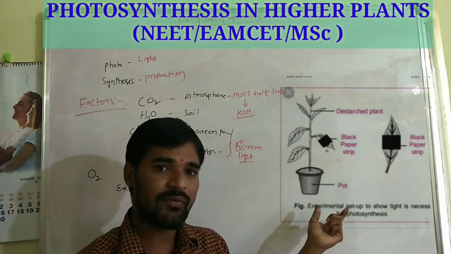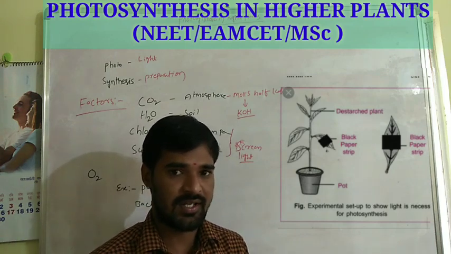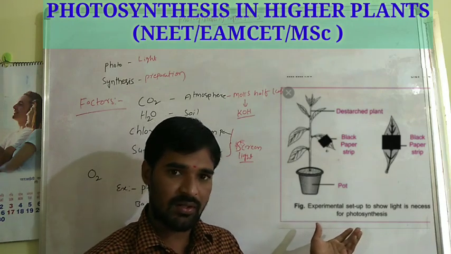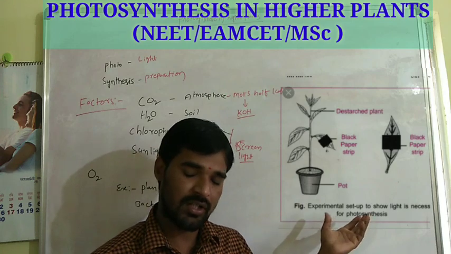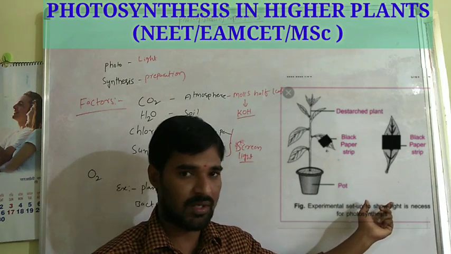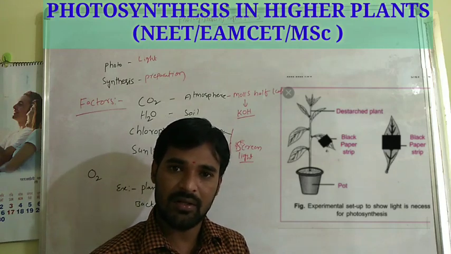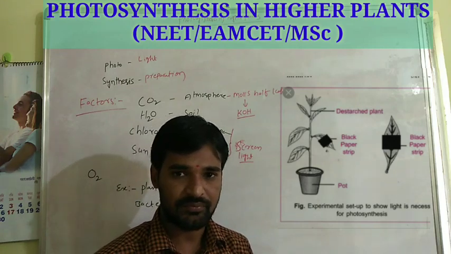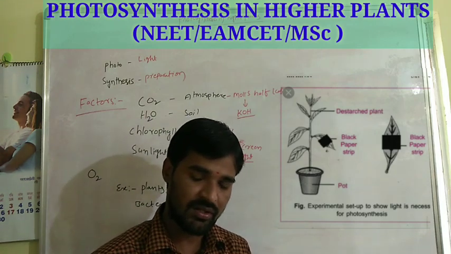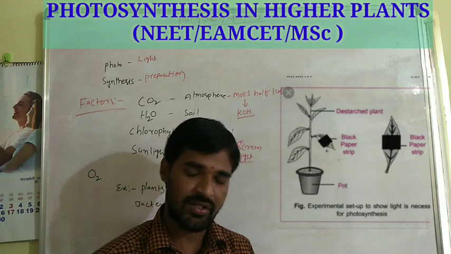Select one leaf, cover it with black paper. Before this experiment, we have to destarch the plant. This is essential. Take the destarched plant, select two leaves. One leaf is covered with black paper, another leaf is not covered with black paper. Take this plant and expose it to sunlight for 1 to 2 hours. After the completion of the time, take these two leaves for the iodine test.